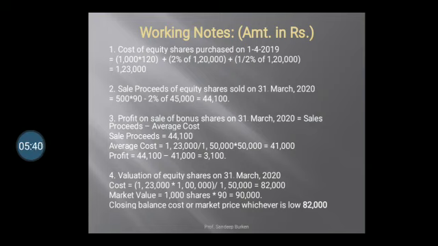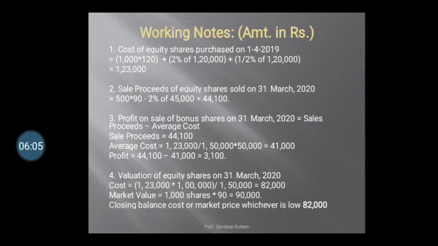Now market value, closing balance is 1,000 shares. After date price is given 90, so we will consider 90 rupees. So 1,000 multiplied by 90, it is coming 90,000. As per Accounting Standard 13, cost price is 82,000, market price is 90,000, whichever is lower. So we have to consider 82,000. So this is about the working note.